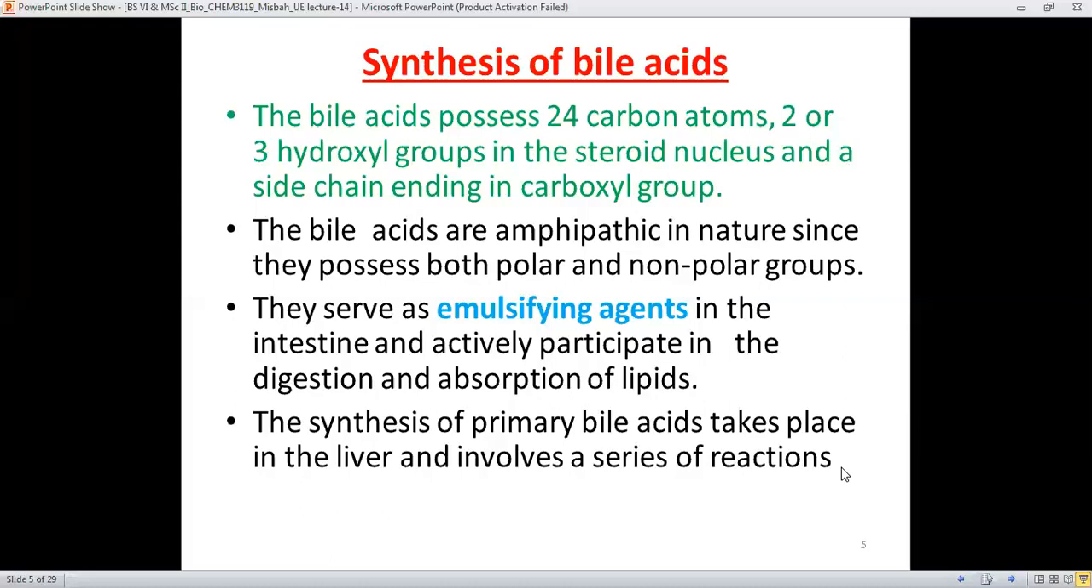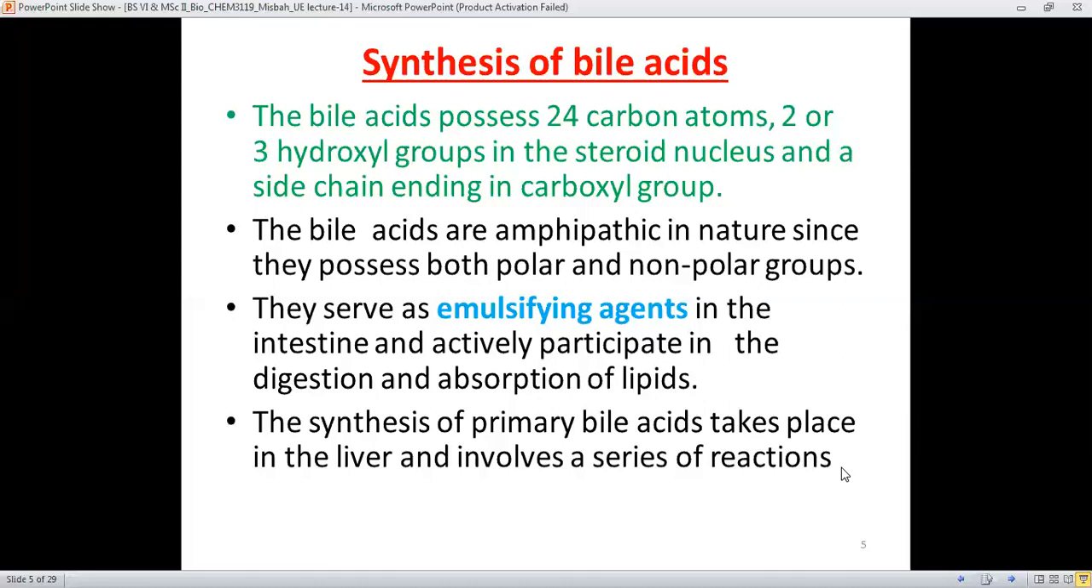These bile acids also serve as emulsifying agents in the small intestine, and they actively participate in the digestion and absorption of lipids, particularly fatty acids, which can't be metabolized as such in the small intestine, but due to the role of bile acids, which are secreted from the gallbladder into the duodenum part of the small intestine.